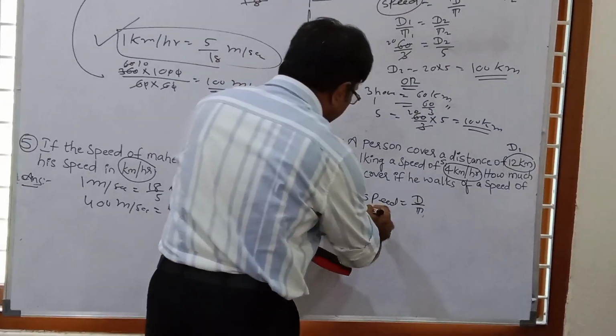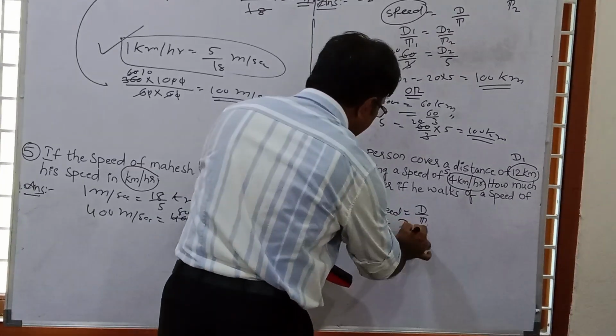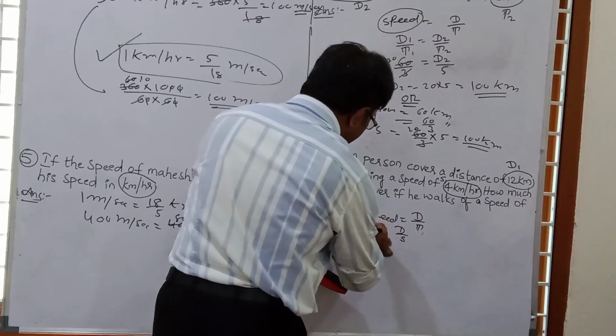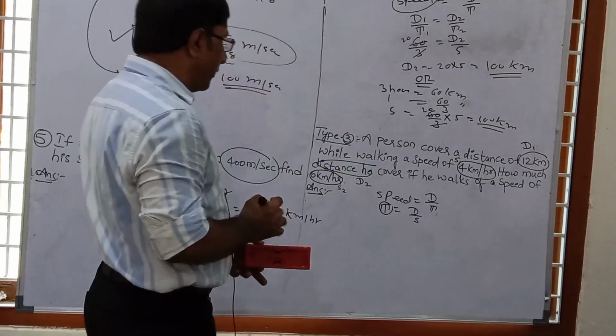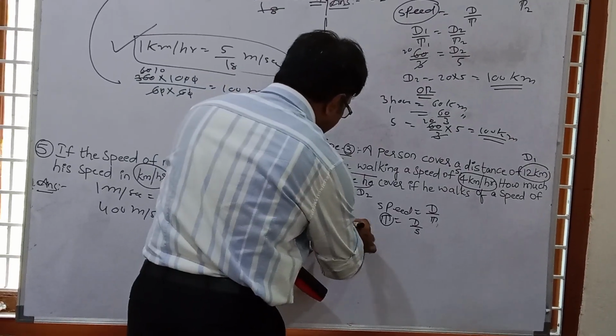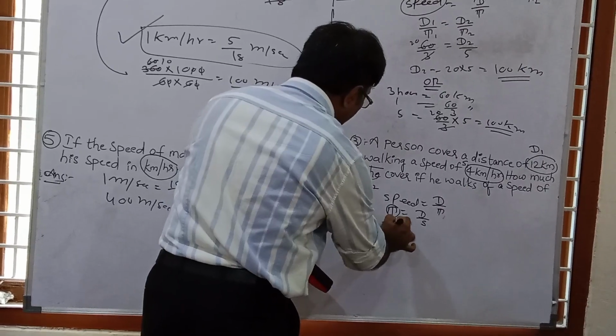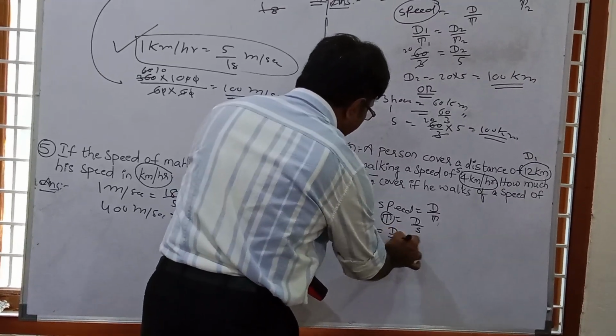You can write it this way also, t equal to distance upon speed. So this t is constant, so distance upon speed is constant. So we can write d1 distance 1 and s1 speed 1 equal to d2 and s2.